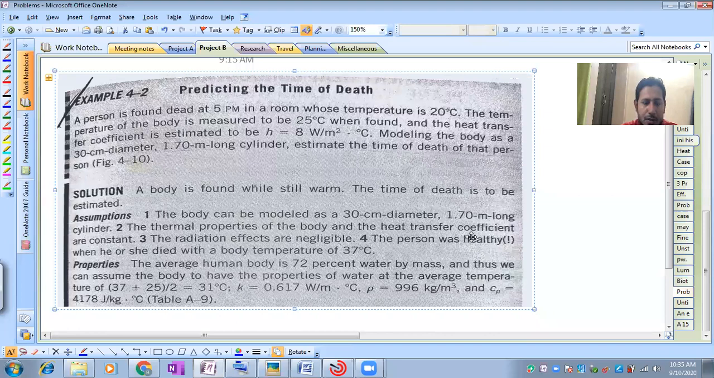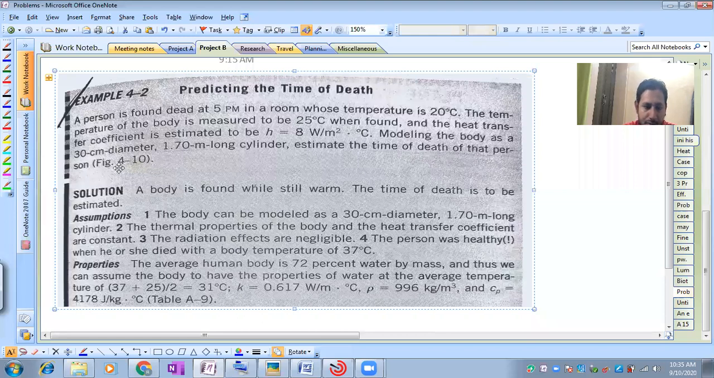So the problem is: a person is found dead at 5 p.m. in a room whose temperature is 20 degrees Celsius. The temperature of the body is measured to be 25 degrees Celsius when found, and the heat transfer coefficient is given as 8 watt per meter square. That is natural convection. Modeling the body as a 30 centimeter diameter, 1.7 meter long cylinder, a long cylinder, estimate the time of death